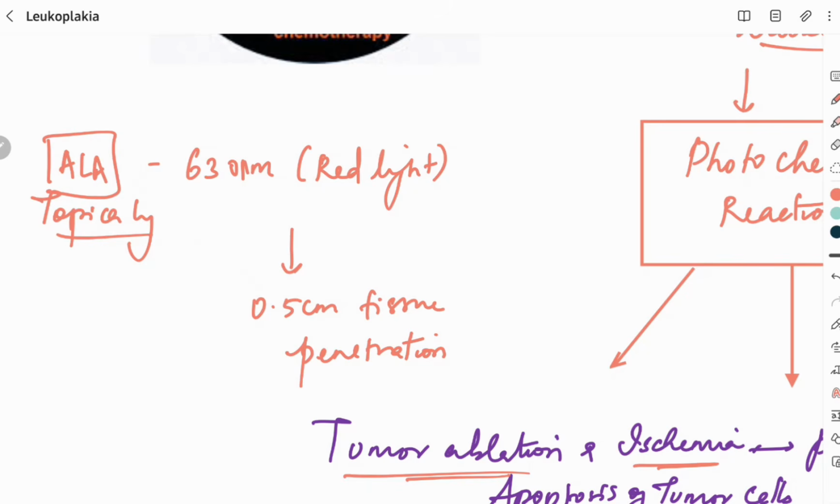In leukoplakia, the most common photosensitizer used is 5-aminolevulinic acid along with 630 nanometer red wavelength light, which can produce 0.5 centimeter tissue penetration. Based on the wavelength of the light, the tissue penetration differs. If we use 630 nanometer red wavelength, we can penetrate the tissue up to 0.5 centimeter. If we use blue wavelength light, the tissue can be penetrated only 1 mm. So based on the wavelength of the light, the tissue penetration depends, and based on the size of the lesion, we have to modify it accordingly.